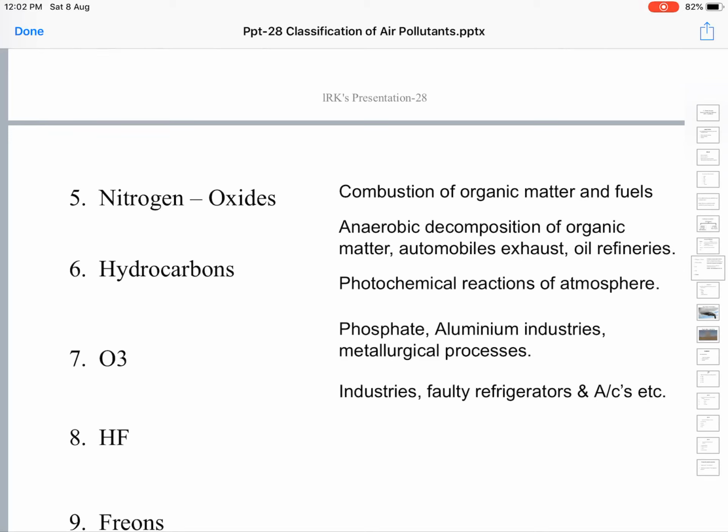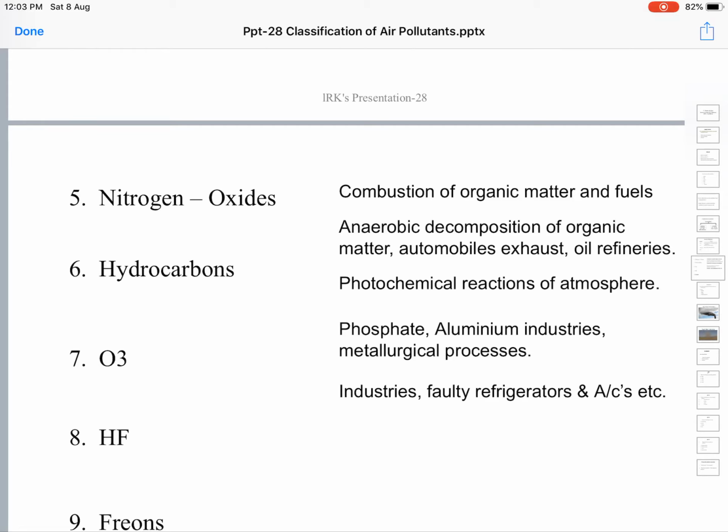Next, hydrogen fluoride. Hydrogen fluoride is released into the atmosphere as a gas from the phosphate industries, aluminum industries, metallurgical processes, etc. Next, freons. A little earlier we said CFCs. Freon is an example of CFC, chlorofluorocarbons.